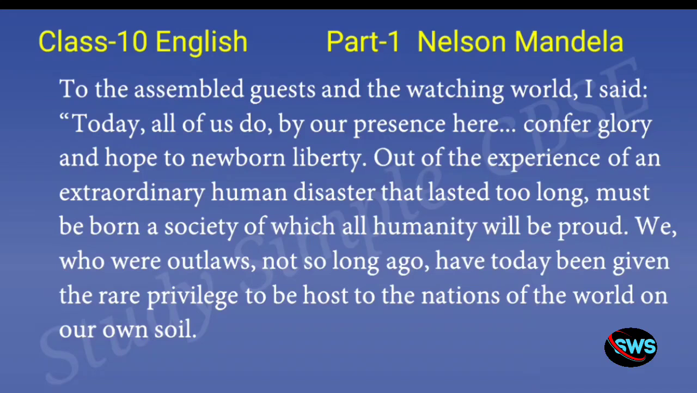So we who were outlaws not so long ago. So he's calling himself as outlaws. He's saying this because the blacks were not given any kind of protection from the white government. That is the reason he's calling himself as outlaws. He's saying that the people who are treated as outlaws have today been given the rare privilege to be host to the nations of the world on our own soil. So now he's saying that the blacks have been given the special opportunity to be the hosts of the world, especially on their own soil.